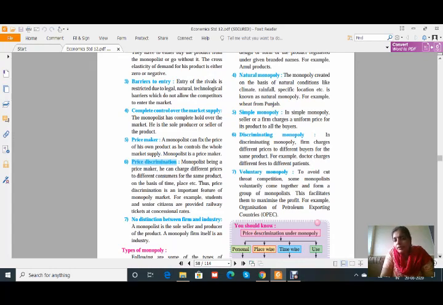Today I am ending this lecture, and in the next topic I will give the price discrimination under monopoly.